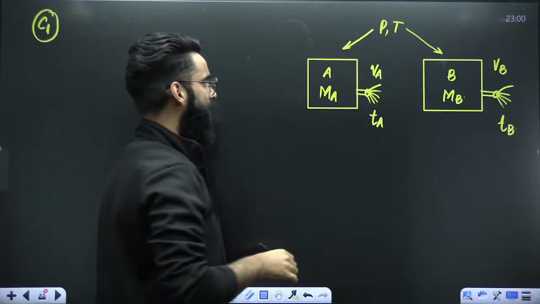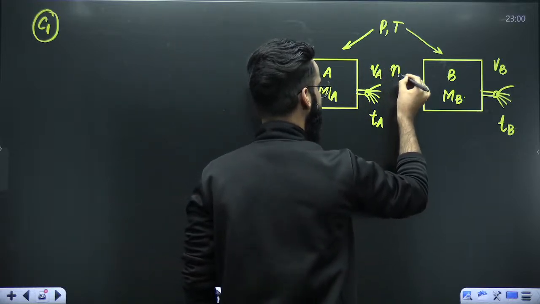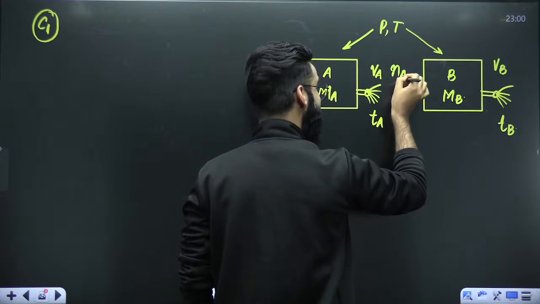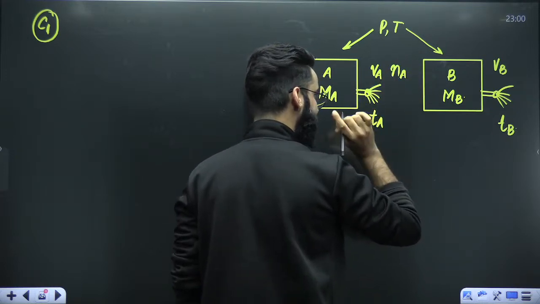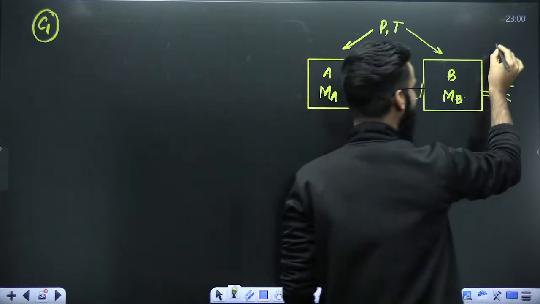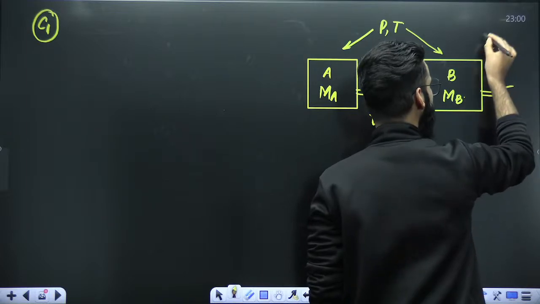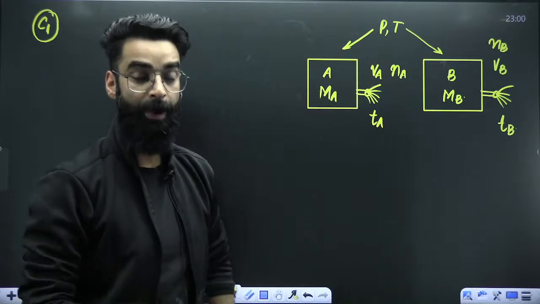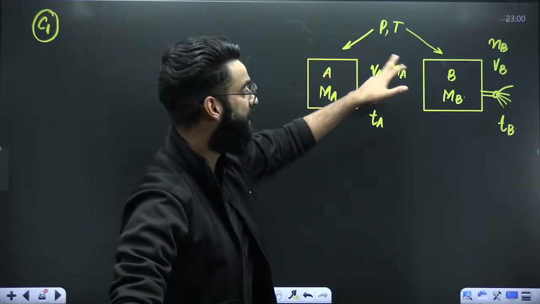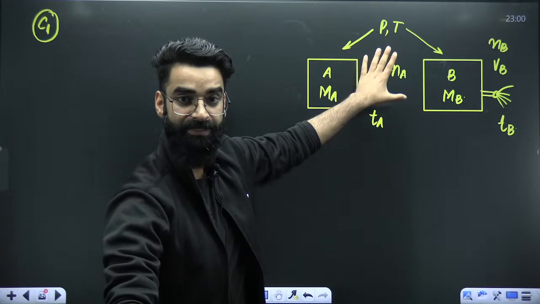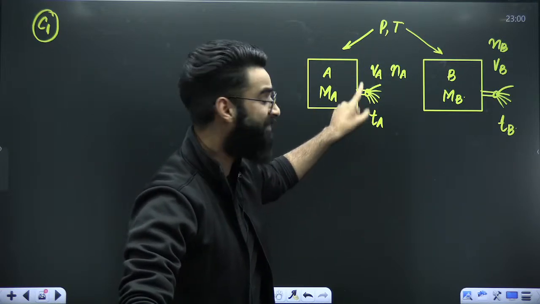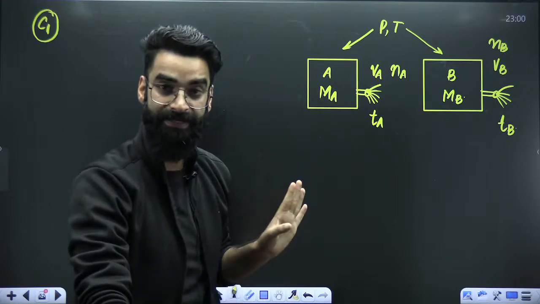Or let me write one more term, Na. These are the moles of the gas A which are coming out of the container in time TA. Similarly, Nb, these are the moles of gas B which are coming out of the container in time TB. Now, dear students, since both the gases are kept at same pressure and temperature, effusion of gas A is taking place as well as effusion of gas B is taking place.